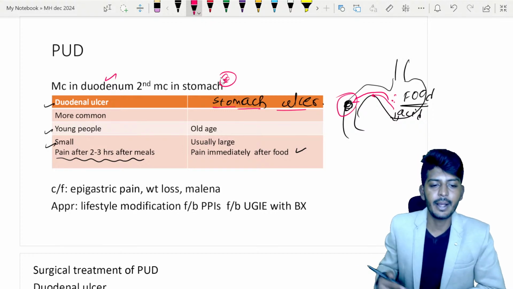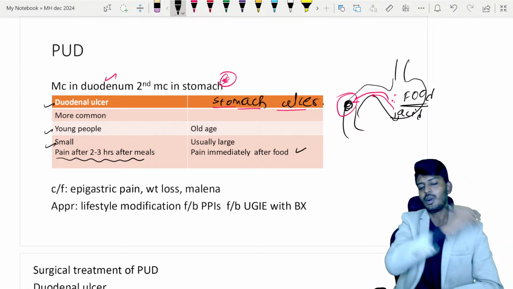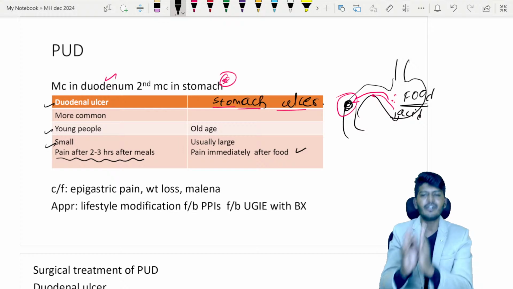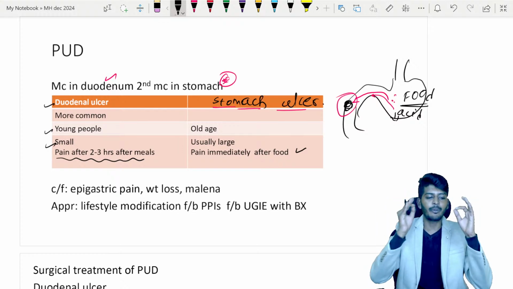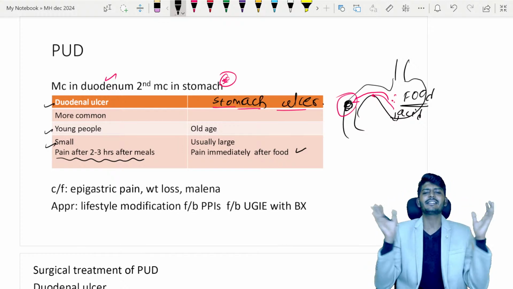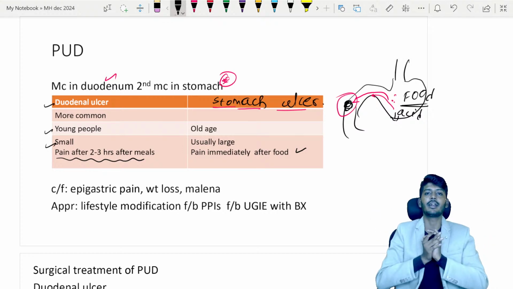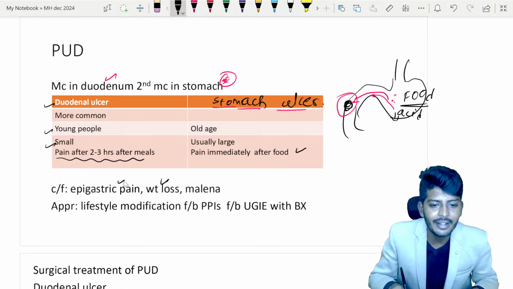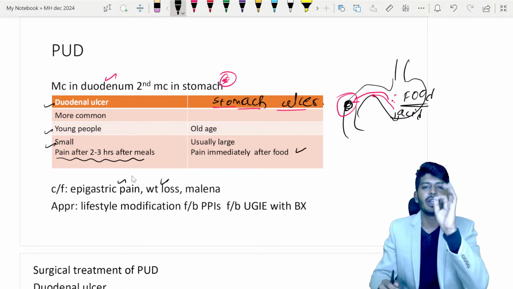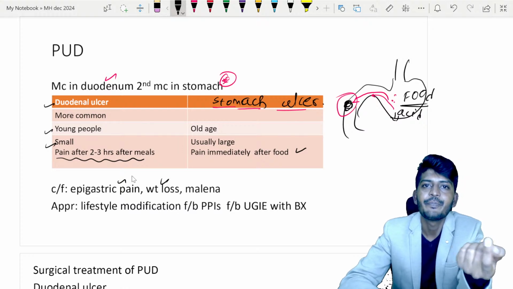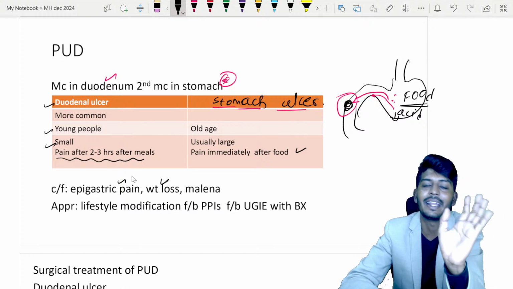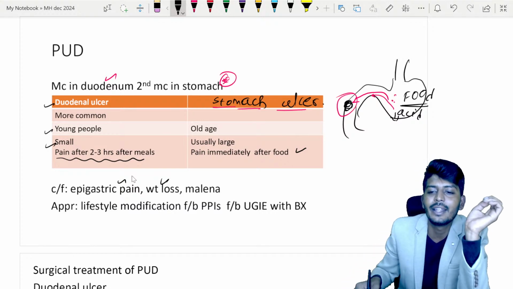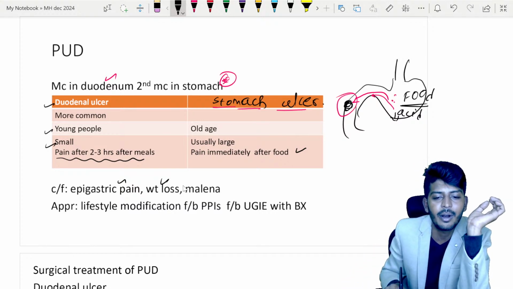Okay, what are the clinical features? What are the clinical features, bacho? Simple as that. The patient knows very well that as soon as he eats food or 2 to 3 hours after the food, he is getting a severe pain. So automatically patient will start to avoid the food. Once he avoids the food, patient will have weight loss, epigastric pain, and as a rule, remember, wherever there is an ulcer, there can be possible bleeding. There can be possible small bleeding. So small amounts of blood will be lost.